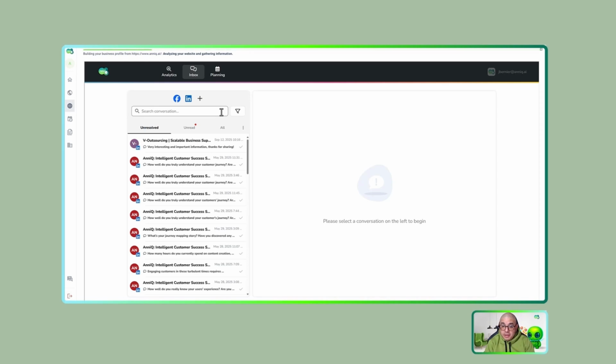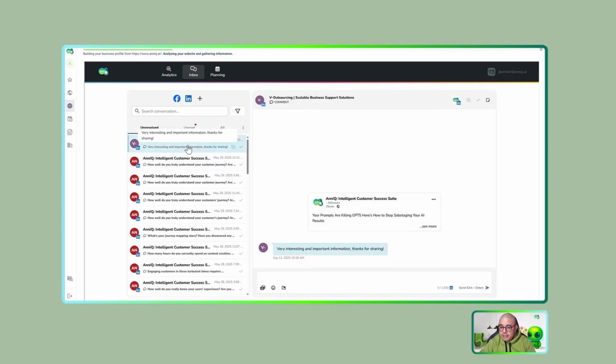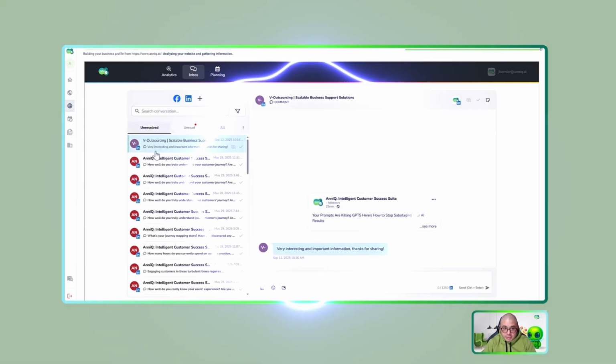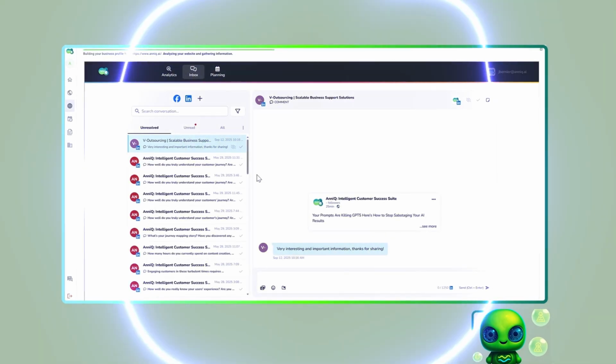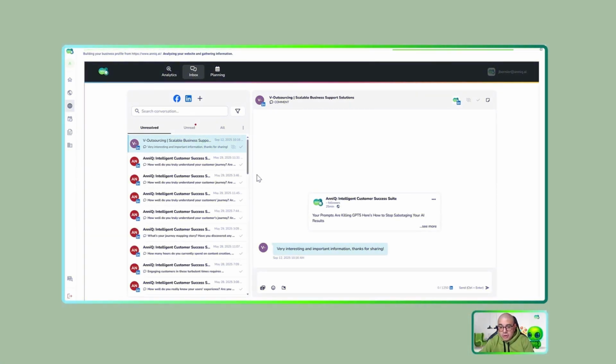The interesting thing here is that Anycube lets you centralize all those comments and messages in only one place, and you can start replying to them there. Check something like this. You only need to click on the message, you get information about which channel it is, and you can decide to reply, send information, or something like this.